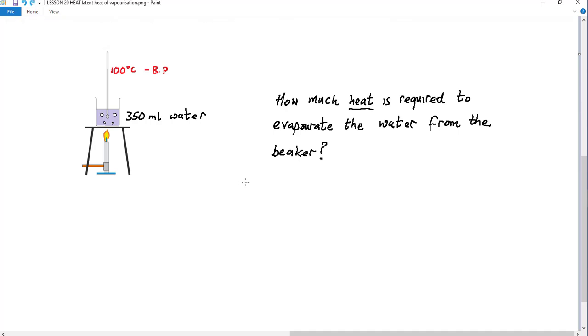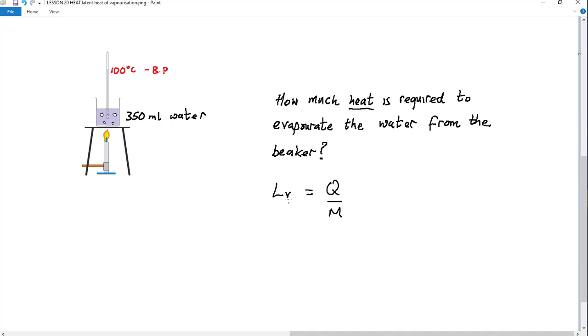As in just about any physics problem, you've got to look at it and decide which equation you're going to apply to solve that problem. We're going to use the equation for the latent heat, LV equals Q divided by m, and LV is a constant that we'll get from a reference book or from Google, which I've done in this case.